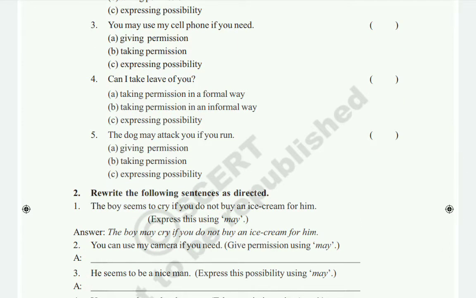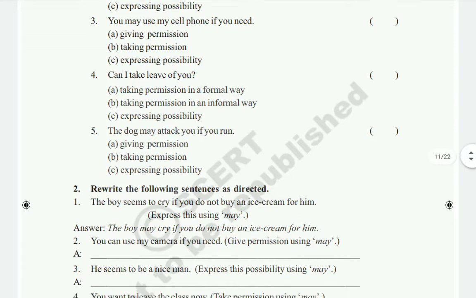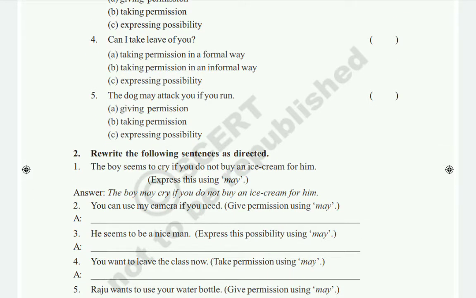Okay, next, fifth one you see. The dog may attack if you run. If you run, the dog may attack. So we are expressing the possibility. So the correct option is option C. Okay, so these also you have to complete in your textbook, children.